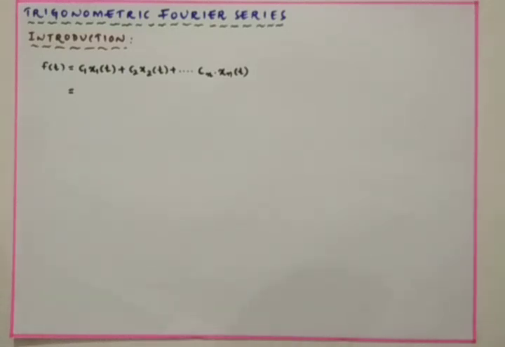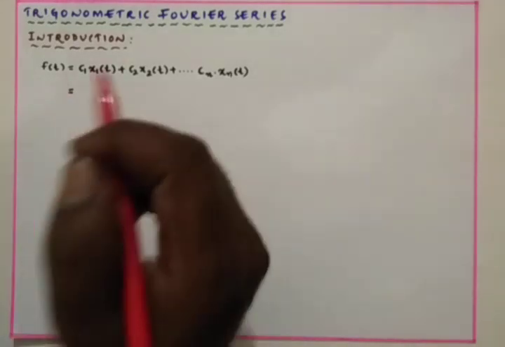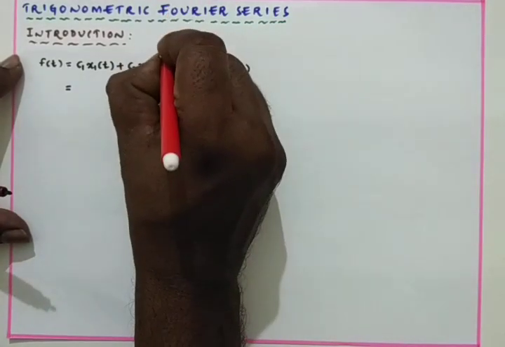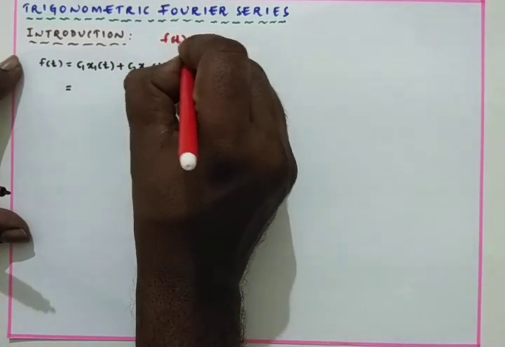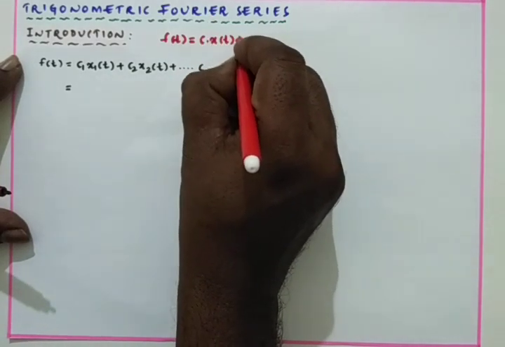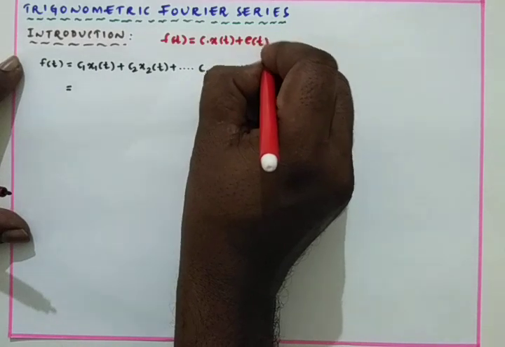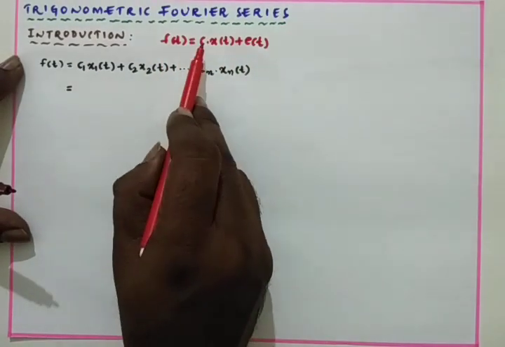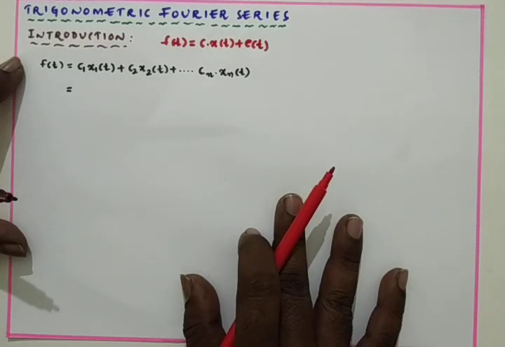From vectors and signals, we have studied that if f of t and x of t are both signals, and they are orthogonal to each other, we have the formula f of t is equal to c into x of t plus e of t, where f of t and x of t are both continuous time signals.